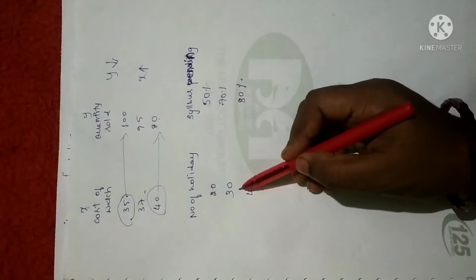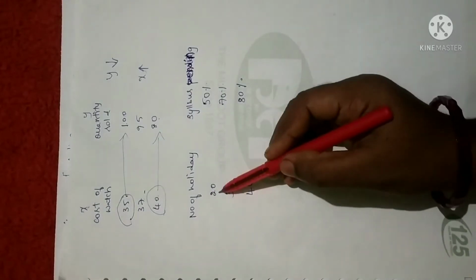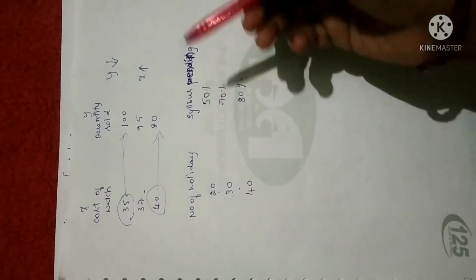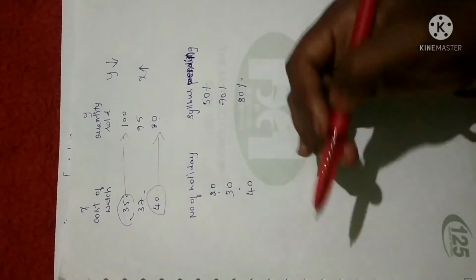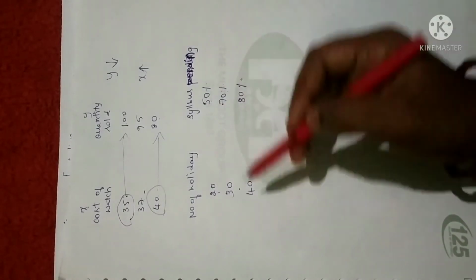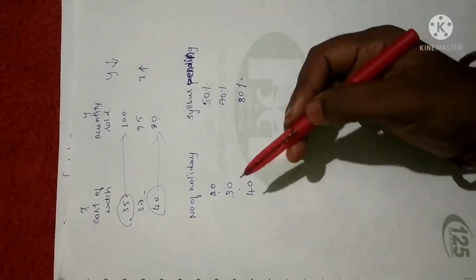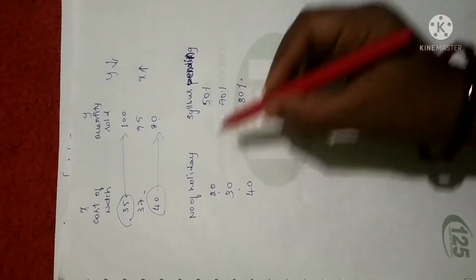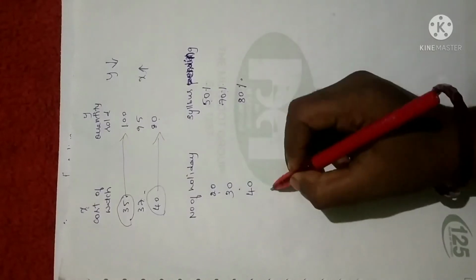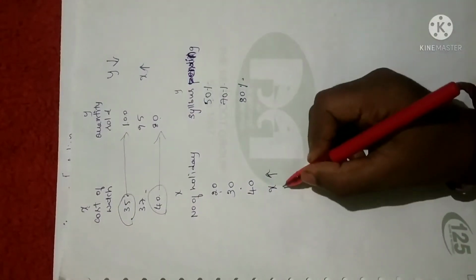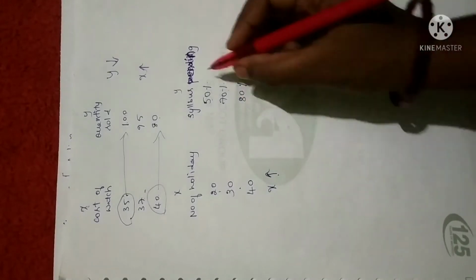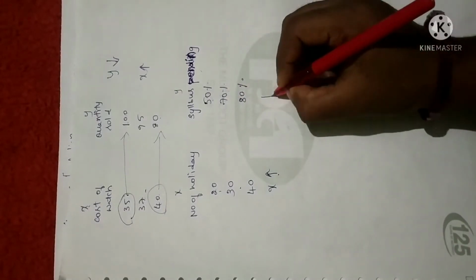Now let us consider the second case. The number of holidays is 20, and the pending syllabus is 50%. If the number of holidays is increased to 30, the pending syllabus will be 70%. If the number of holidays is increased to 40, the pending syllabus will be 80%. In this case, let me take this as x and this as y. If we increase the x value, the pending syllabus also increases.